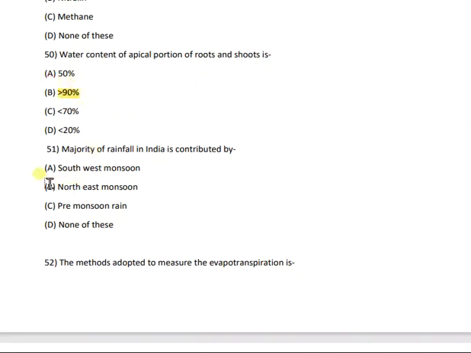Then moving forward to the next question, that is question number 51. Majority of rainfall in India is contributed by southwest monsoon, northeast monsoon, pre-monsoon rain, or none of these. And the correct answer is southwest monsoon. That is option A.